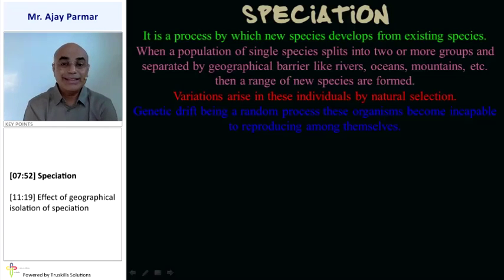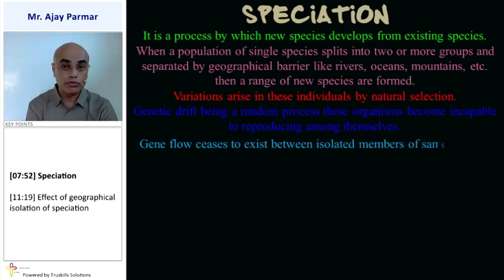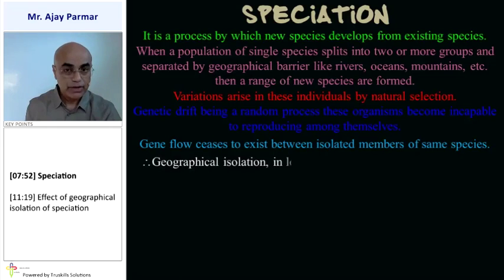So different that even if they try to copulate, the process of reproduction does not take place between them. That means they do not produce new offspring if they are from different species. They themselves become different species. The gene flow ceases to exist between the isolated members, even though originally they were from the same species.